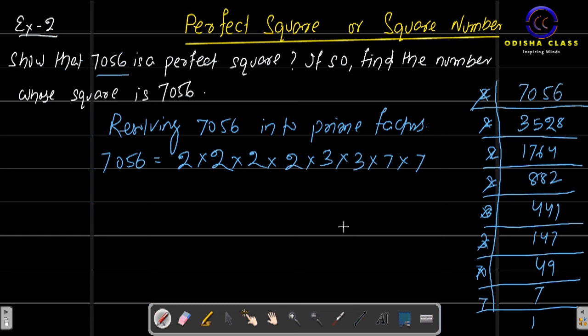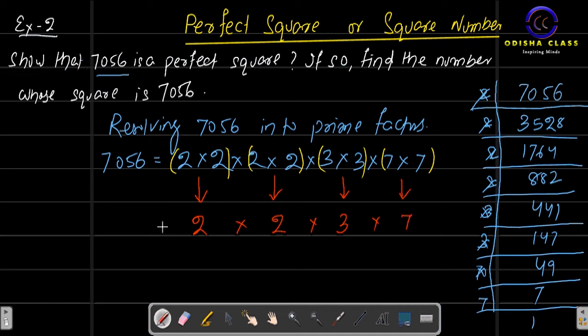Now, as in the last example, I have said to make pairs of similar numbers. Here, this 2 and 2 make one pair. Then this 2 and 2 make another pair. 3, 3 is the third pair. 7, 7 is the fourth pair. Now, from each pair I will take one number: one 2, another 2, one 3, and one 7.